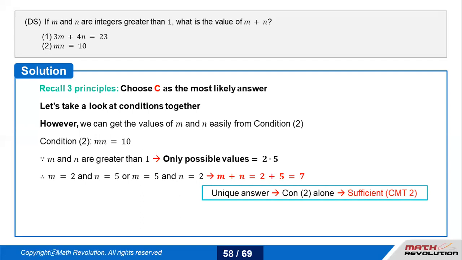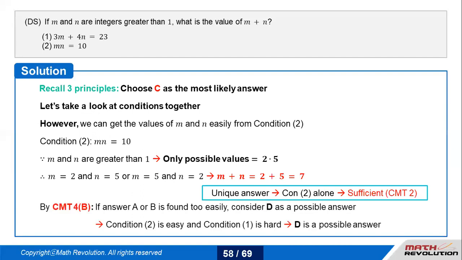So now this is again a trap because it seems like C is the answer, but since it's an integer question, I have to go back and check A and B. That is what the trap is. They'll show you the thing so easily that you'll fall for it. I need two variables, I've been given two things, let's solve, C should be the answer. But that is the biggest mistake. So if answer A or B is found too easily, consider D as the possible answer.